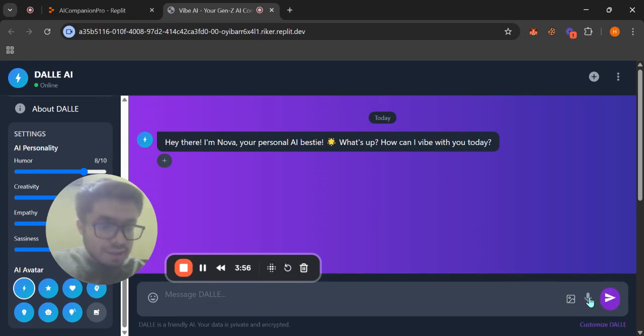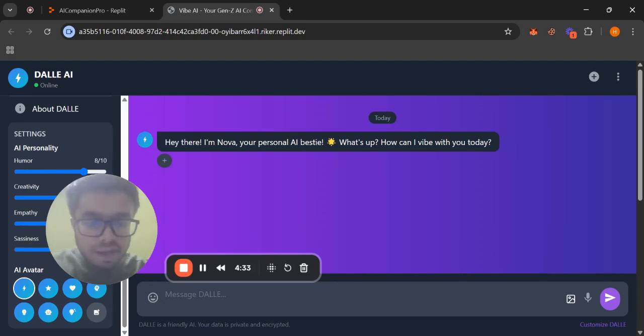And I'll show you the buttons over here also. This button that you can see over here is to generate the image. I have also added the image generation feature over here. Currently you cannot input any image to generate an image, like ChatGPT allows us to put a specific image and then it generates Ghibli or various types of art according to that image. Currently the feature over here is such that you have to type the prompt and it generates the image according to the prompt that you have supplied to it.